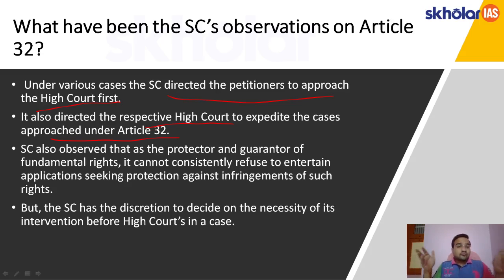However, in one of the 1950s cases, the Supreme Court also observed that the Supreme Court is a protector and guarantor of fundamental rights. So it cannot consistently refuse to entertain applications seeking protection against infringement of such fundamental rights.